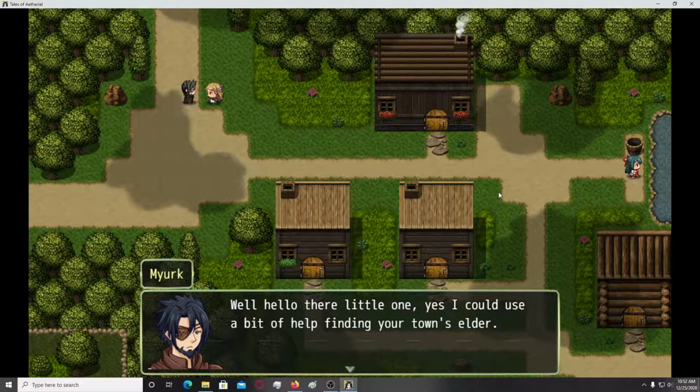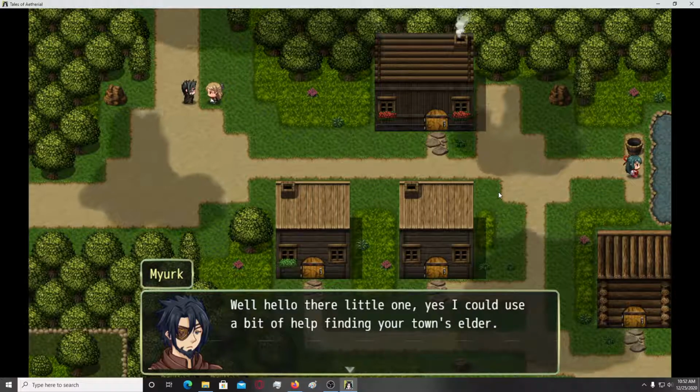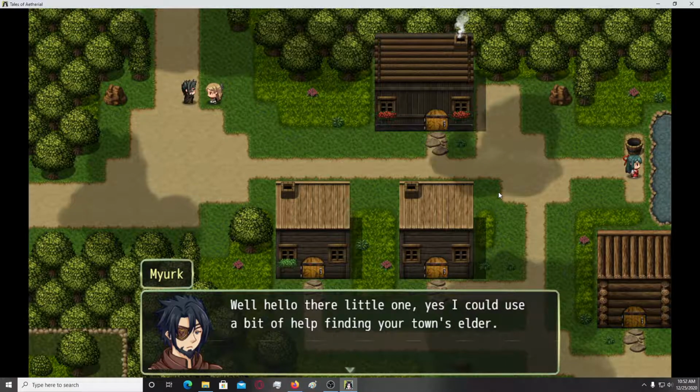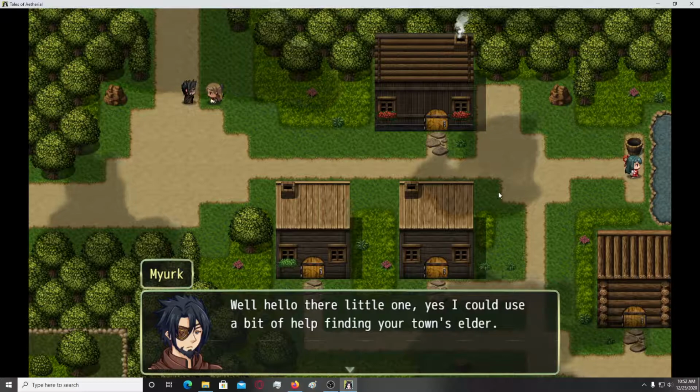Hello there, little... Oh, he actually calls her little one. That's how I usually call girls. Yes, I could use a bit of help finding your town's elder.